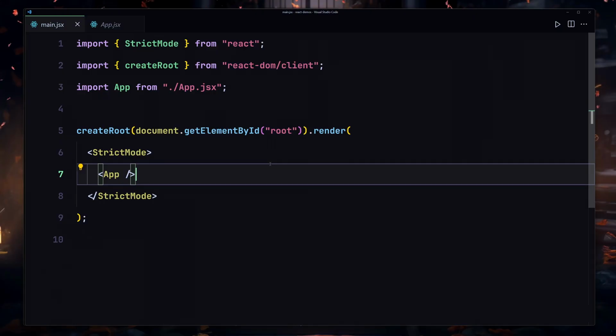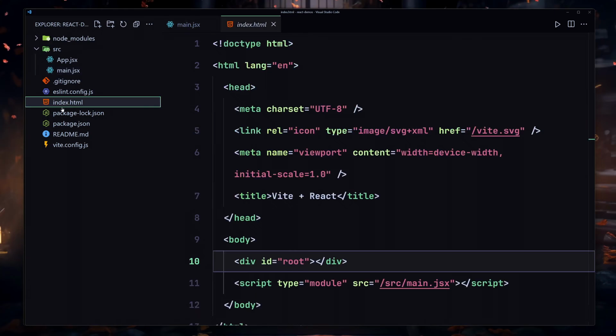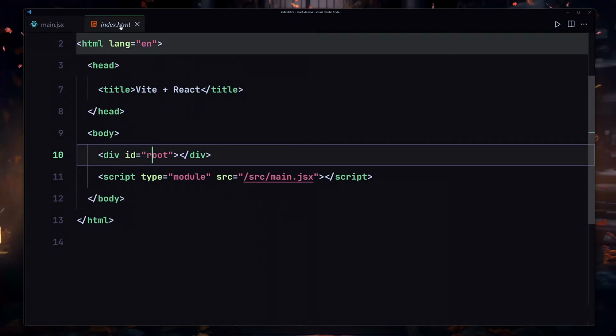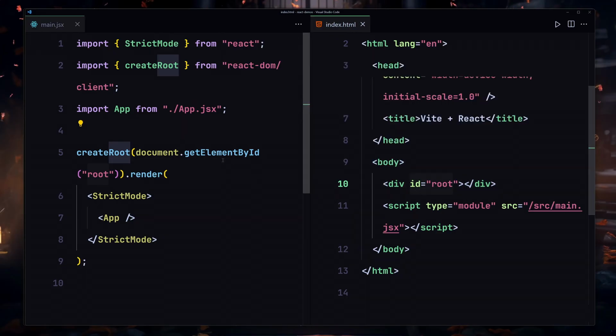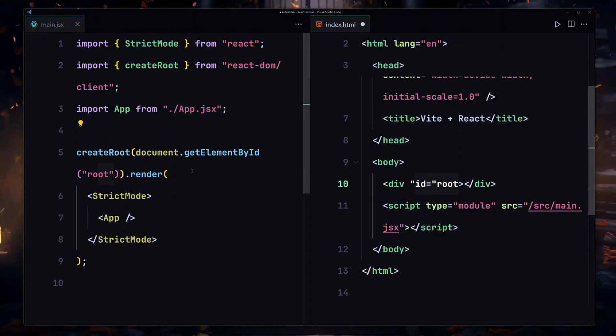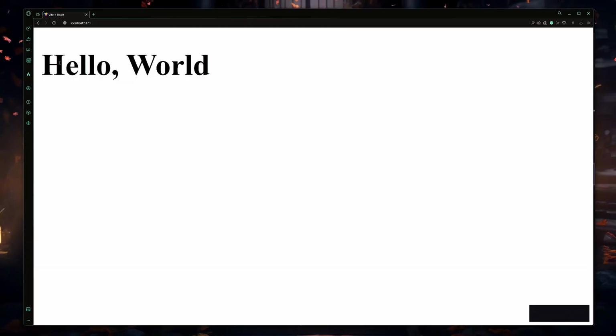And as I said previously, I want you to keep in mind this root. We are selecting that root right here by using document.getElementById, and we are selecting that root which is inside this index.html file. As you can see right here, we have a root ID, and we are selecting it by using document.getElementById. And inside that root we are rendering our App component. So that's the only reason we're getting this hello world right here.